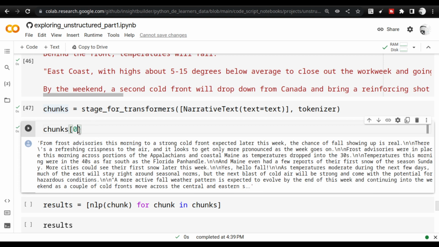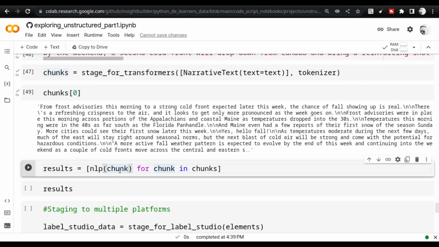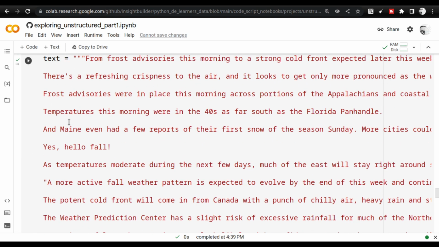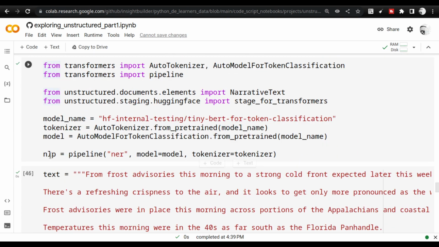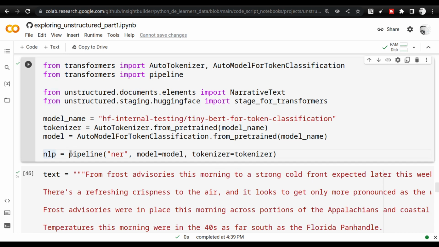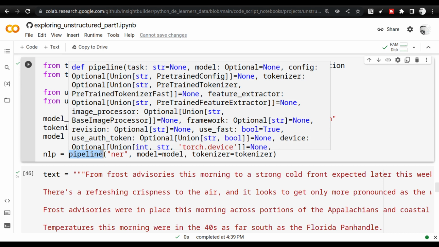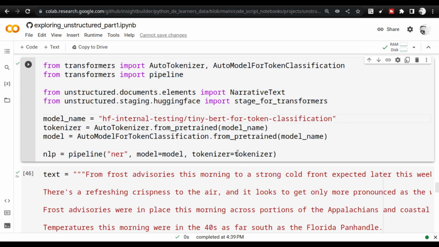And this chunk is what we are going to send through this NLP tokenizer. So tokenizer, as well as this is a pipeline basically. This is HuggingFace. This is the transformers pipeline, which takes the model, the tokenizer, and then the task. So in the beginning, I was explaining to you that there are models.